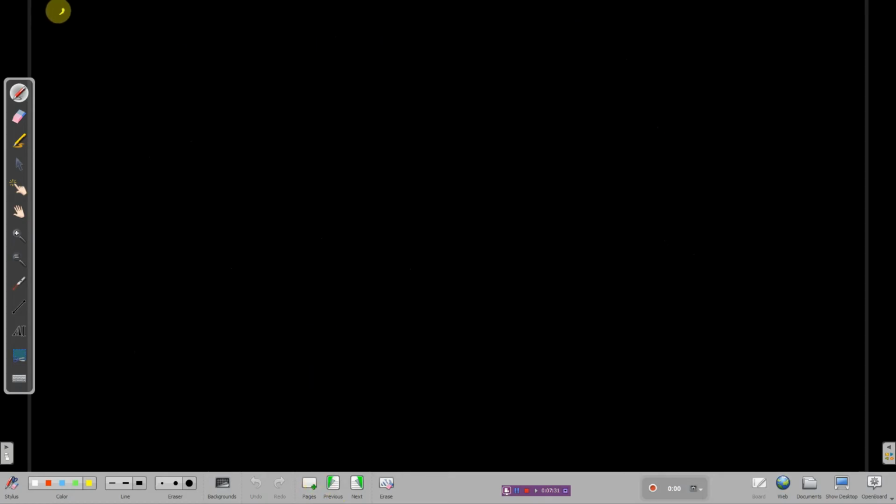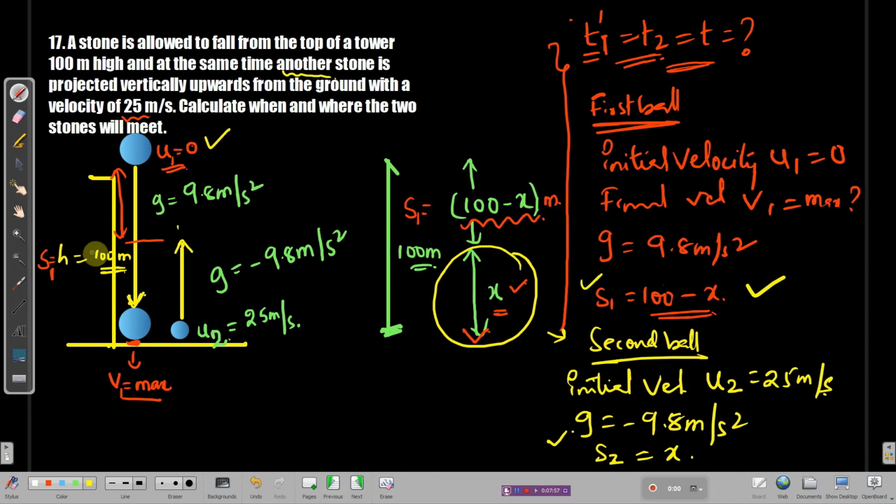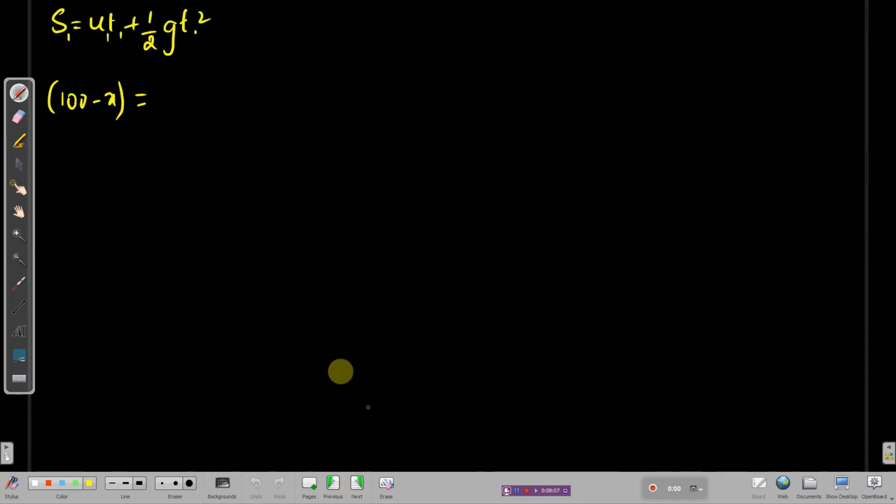Okay, we have the formula: s is equal to ut plus half at square, half gt square. We are doing it for the first ball, so let me write everything for the first ball only. S1 is what we know already. How much is that? It is 100 minus x. I am writing 100 minus x equals u1. What is u1? The initial velocity of the first ball. Initial velocity of the first ball is 0, and s1 was 100 meter, 100 minus x. Okay, this is not s1, this is the total height. Okay, moving back to the fresh page.